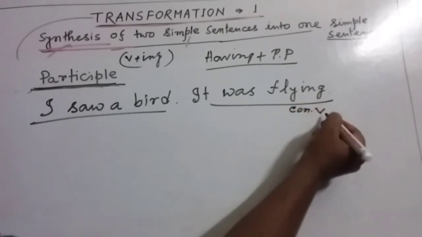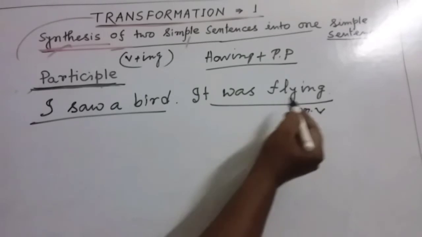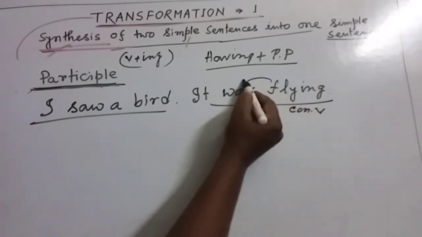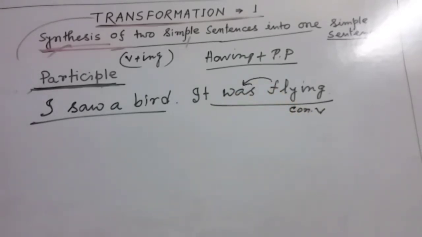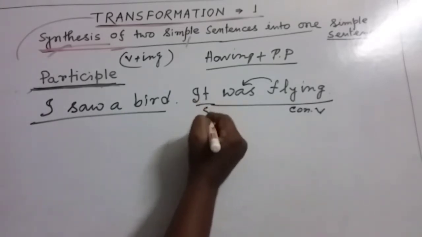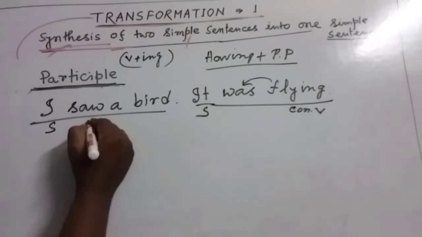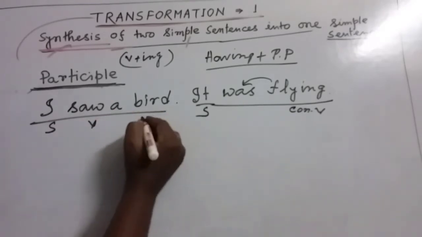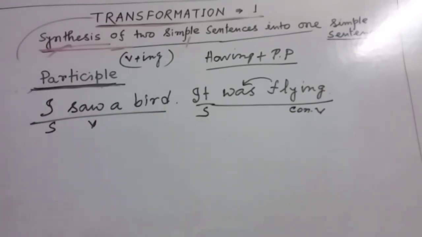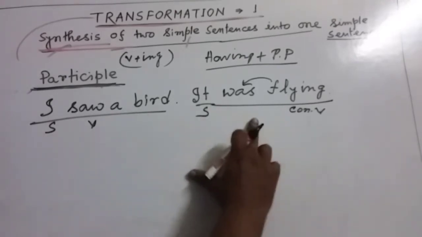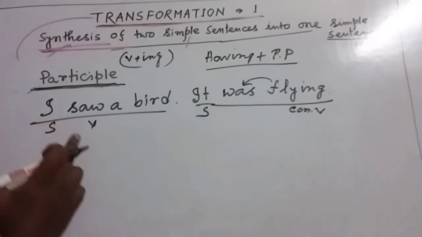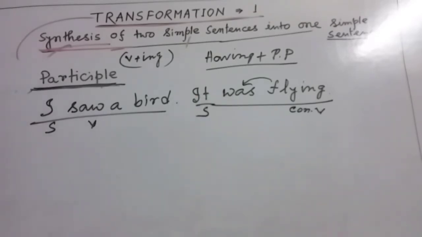My dear friends, whenever this ing form is preceded by any kind of auxiliary verb, obviously it's a continuous verb. So this is the subject, this is the verb, and this is the object. We are not concerned about this one right now. So I saw a bird, it was flying. So whenever I saw the bird, at that time it was flying.